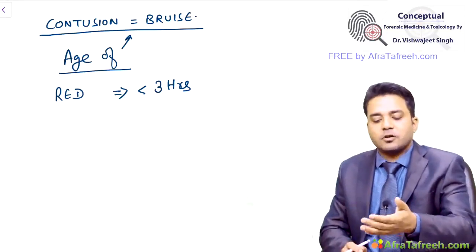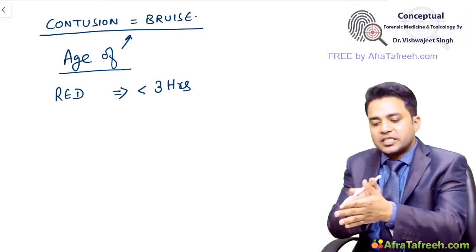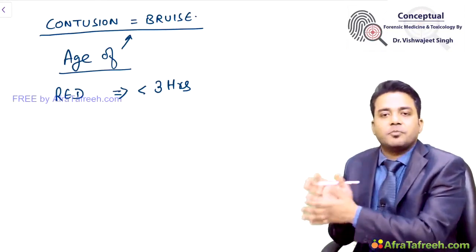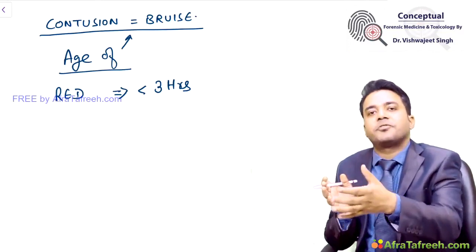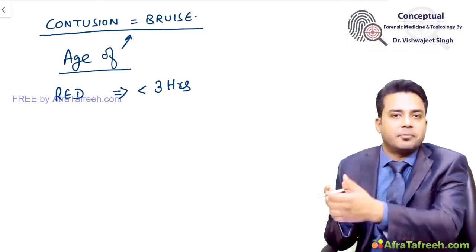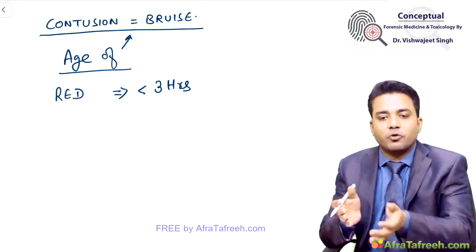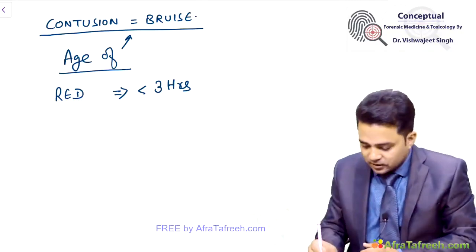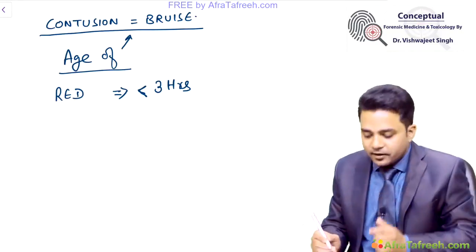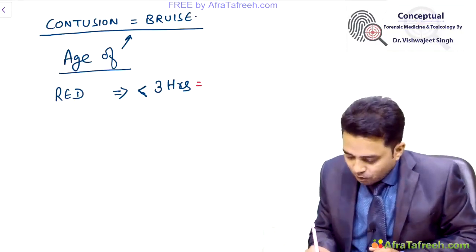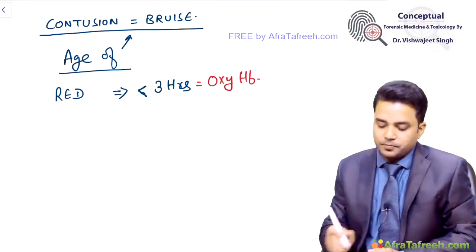Now this blood will go on degrading with time. So your hemoglobin pigment will change, and different pigments will be produced at different days. This formation of different pigments at different times gives us the color of the contusion, and we use it for knowing the age of the injury. So if the wound is less than 3 hours old, the color will be red. This is due to oxyhemoglobin pigment.